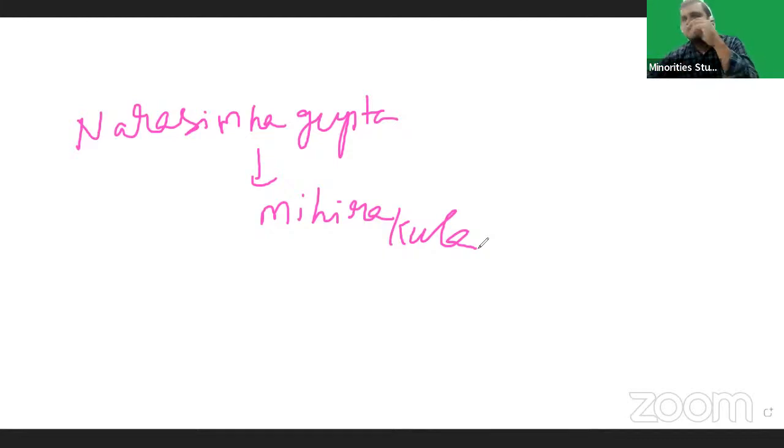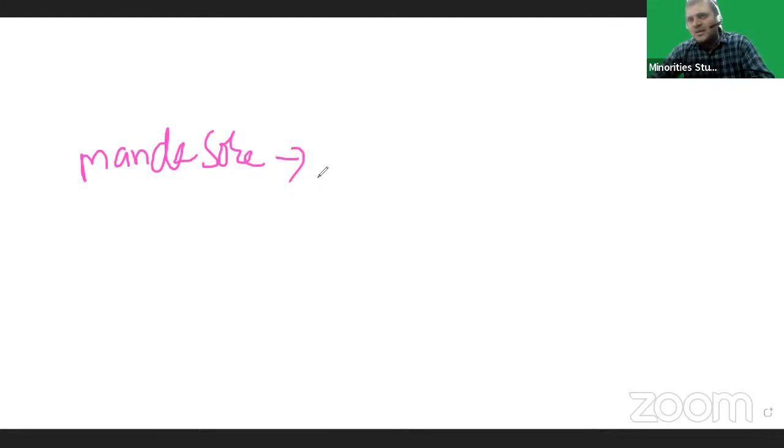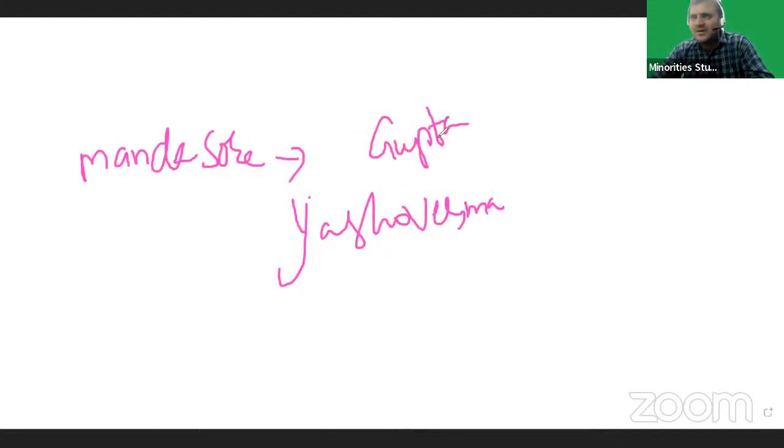You should know this point. Vishnu Gupta was the last king. As per the Mandasore inscription, Yashovarman destroyed the Guptas and captured the Gupta Empire. We got this information from the Mandasore inscription.